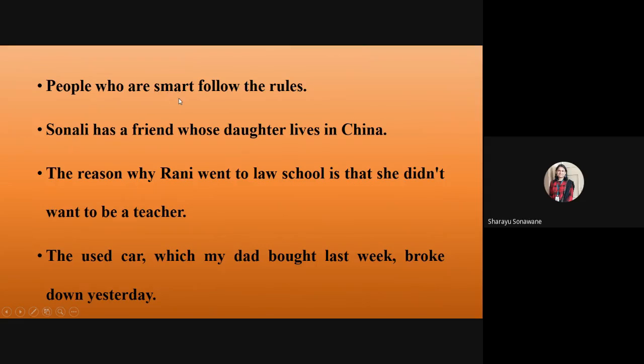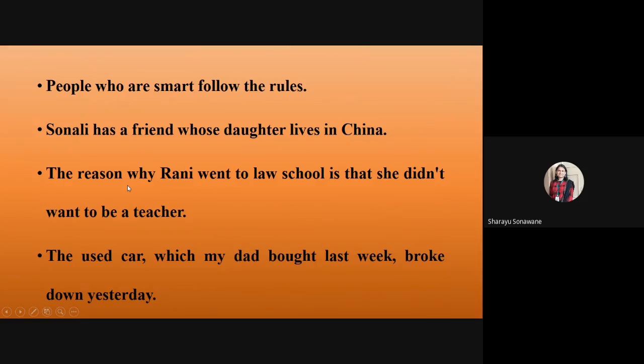People who are smart follow the rules. Now this subordinate clause modifies the noun people. Look at the second example. Sonali has a friend whose daughter lives in China. Again, this subordinate clause modifies the noun.